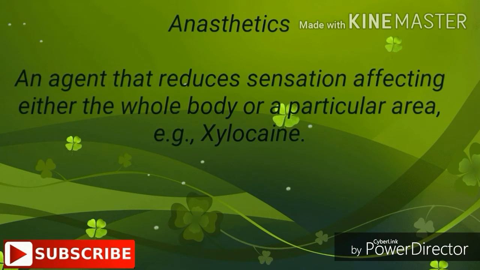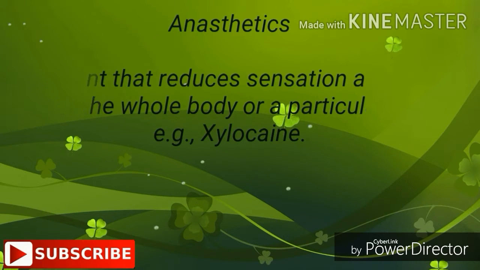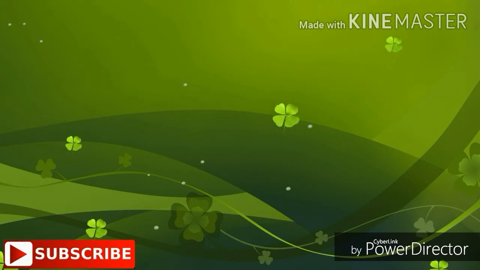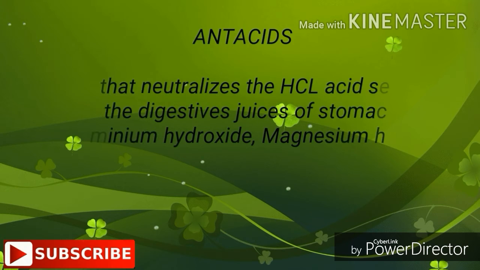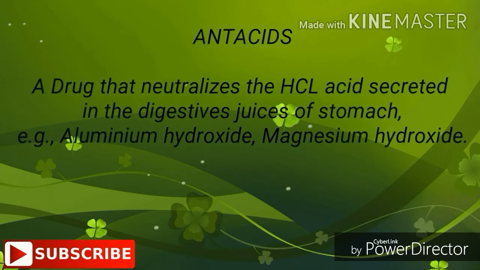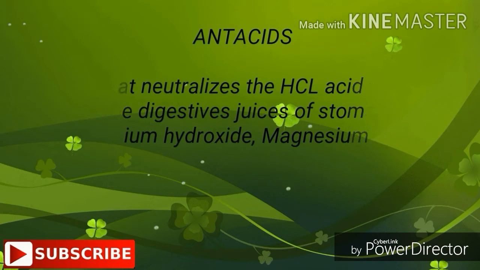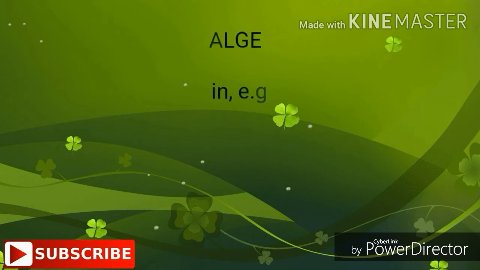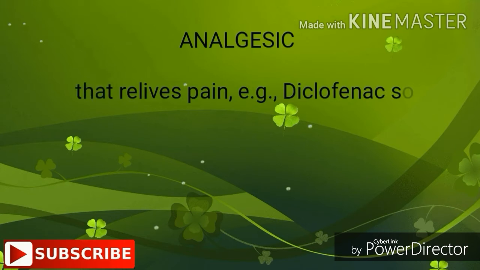Anesthetics: an agent that reduces sensation affecting either the whole body or a particular area. For example, xylocaine. Antacids: a drug that neutralizes the HCl acid secreted in digestive juices of the stomach. For example, aluminium hydroxide.